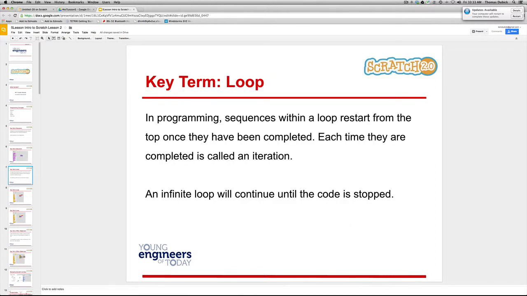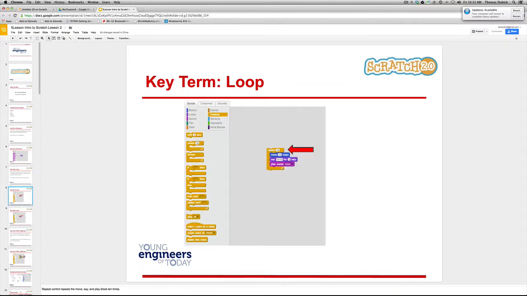All right. Then we talk about loops. Loops are really important. In programming, the loop restarts from the top. Say you have a sequence of code, you put it in a loop. Each time the loop is completed is an iteration, and it will keep doing this over and over again. You may tell it to repeat 10 times, so it will do it 10 times, or forever. In a lot of physical programming, you tend to use a lot of forever loops. Traditionally, until we started doing embedded or physical computing, forever loops were often considered a no-no, because your program was stuck in that loop.